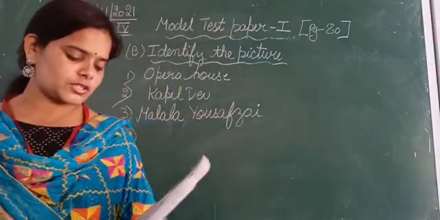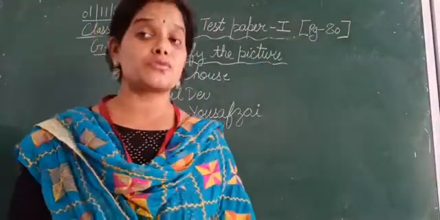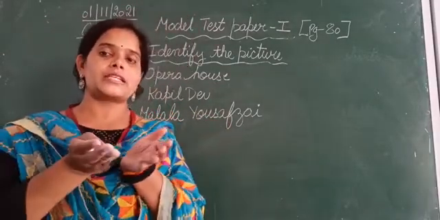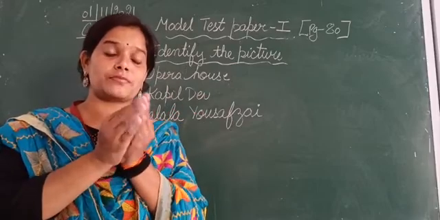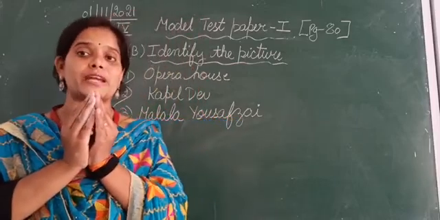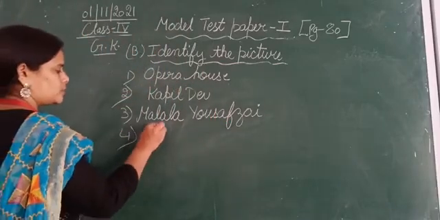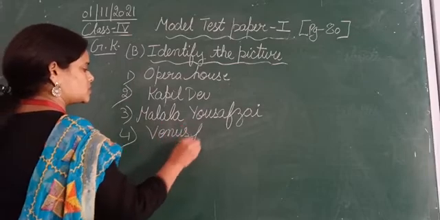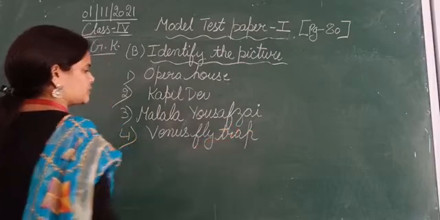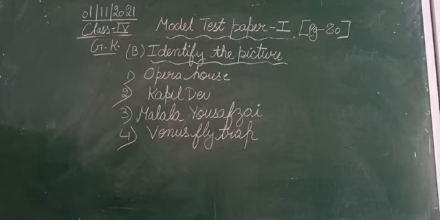This is the fourth picture, a picture of a plant known as Venus flytrap. Whenever an insect or a fly sits on the leaves of this plant, it suddenly snaps shut, and the fly is trapped inside. That's why it is known as Venus flytrap, and it is a carnivorous plant. So the fourth picture is of Venus flytrap. These are the answers for the B part, identify the picture.